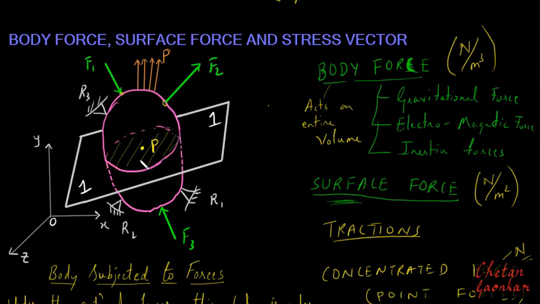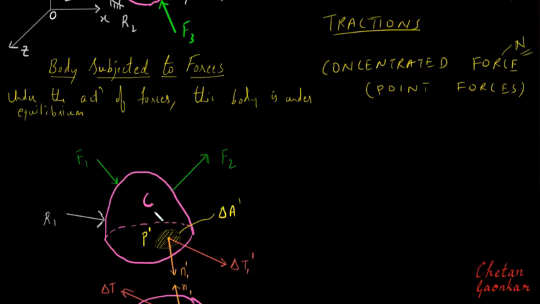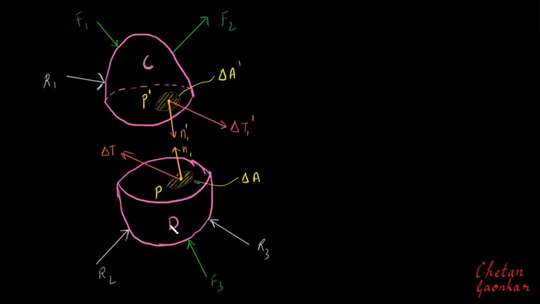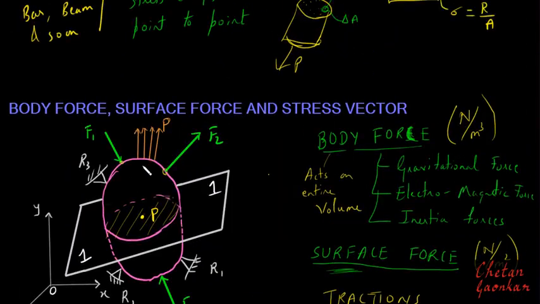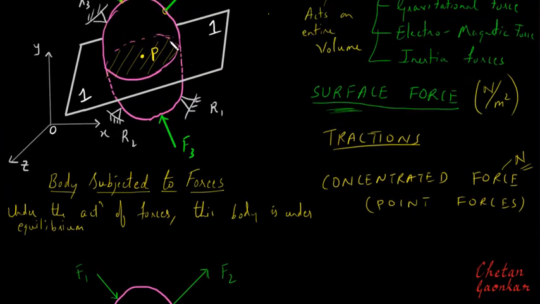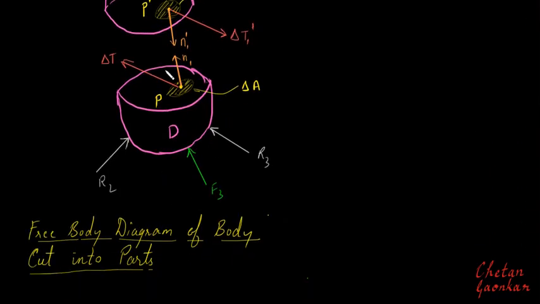The top part I will draw separately here as part C, and the bottom part I will draw separately here as part D.